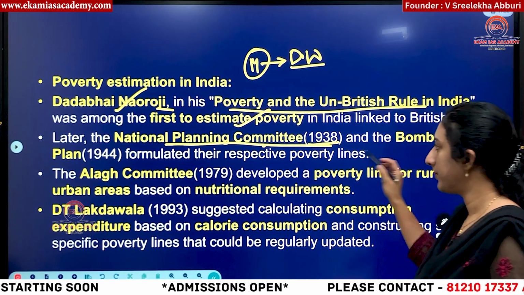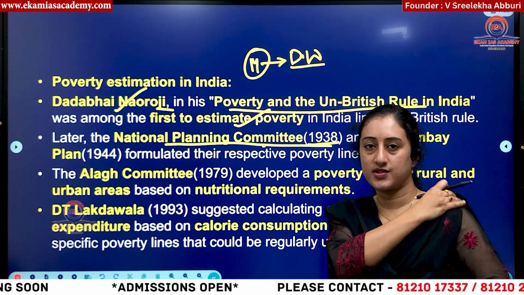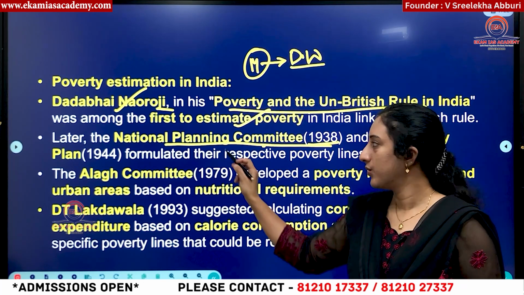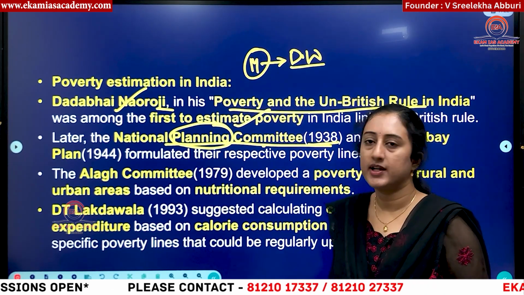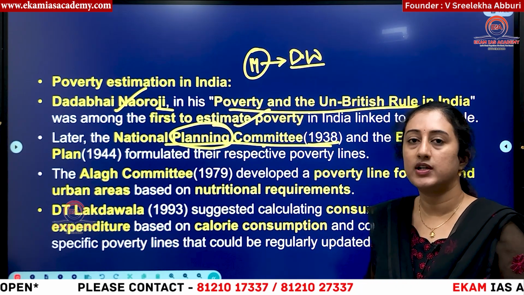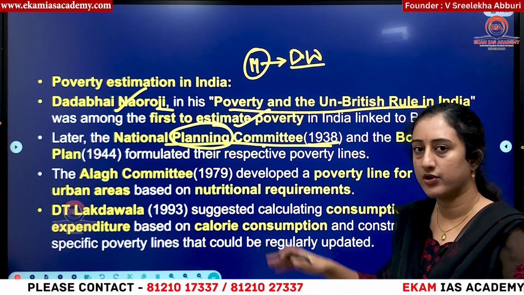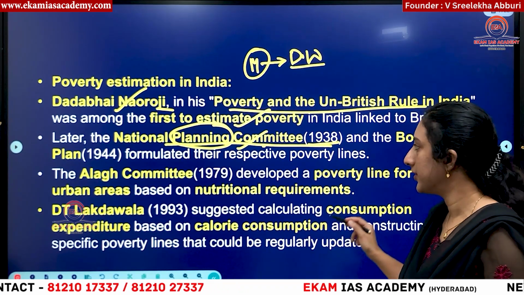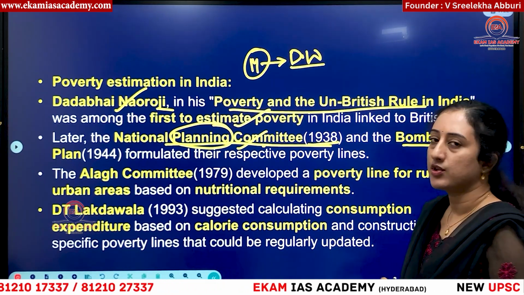Okay, so because these two leaders have socialist origins. Okay, it's like socialist ideologies in their mind. So the first country to adopt planning at the national level is the Soviet Union, and they were tilted towards Soviet ideology, and also because of this, the two together formed this National Planning Committee and the Bombay Plan. So what is this Bombay Plan?